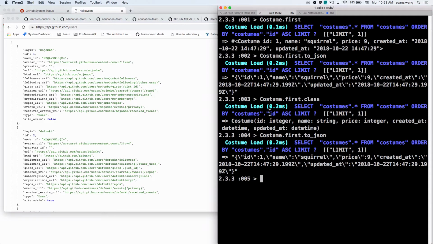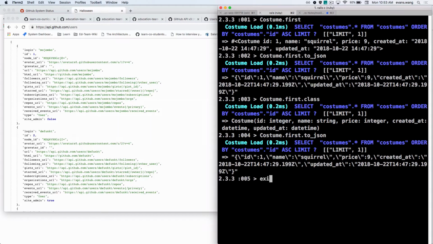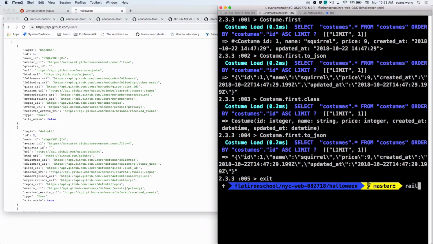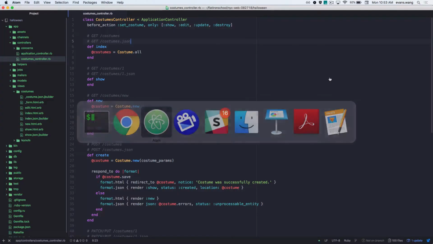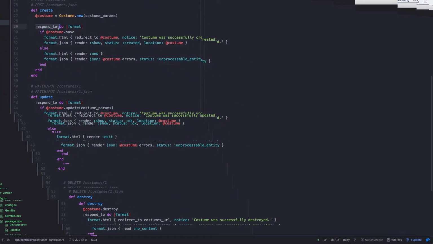So let's take a look back at the code, after I bang out of this and start my server back up. Cool. It looks like here, it says respond_to with some sort of format block.